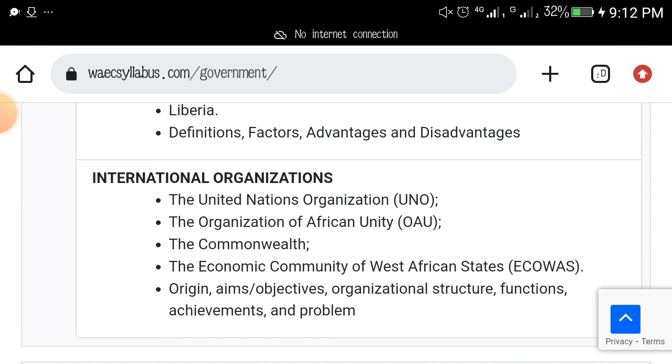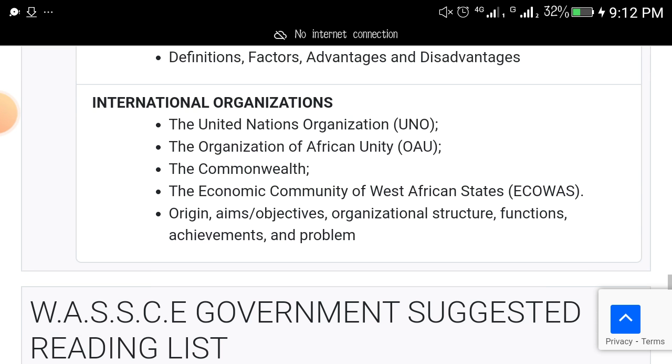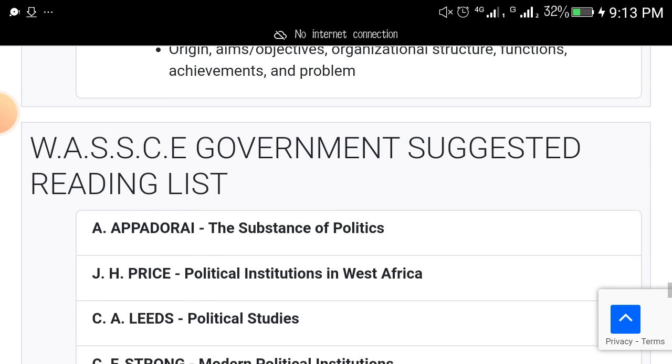No matter your country, irrespective of your country, WAEC expects you to study the United Nations Organization, the Organization of African Unity, OAU, the Commonwealth, and the Economic Community of West African States, ECOWAS. You need to study these four organizations. They will ask you questions on it. Study their origin, their aims and objectives, their organizational structure, their functions, achievements, and problems.